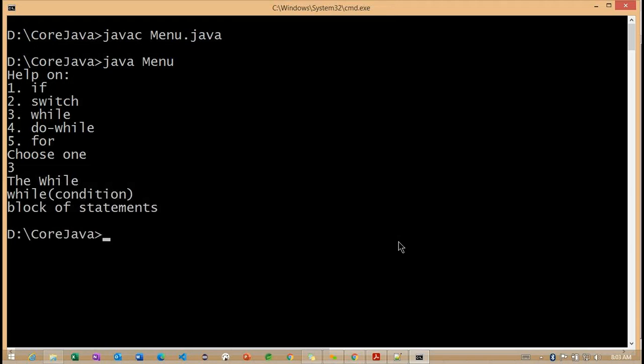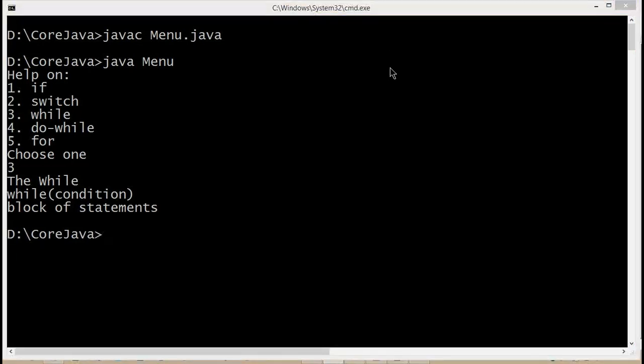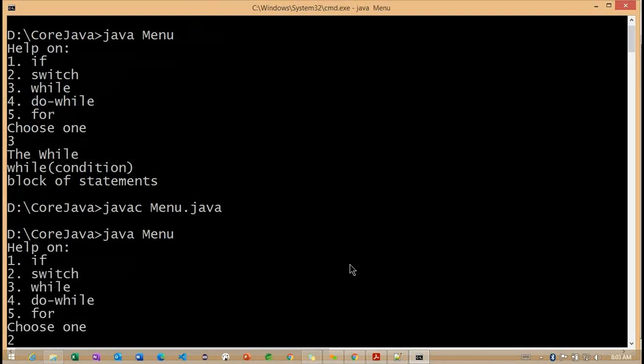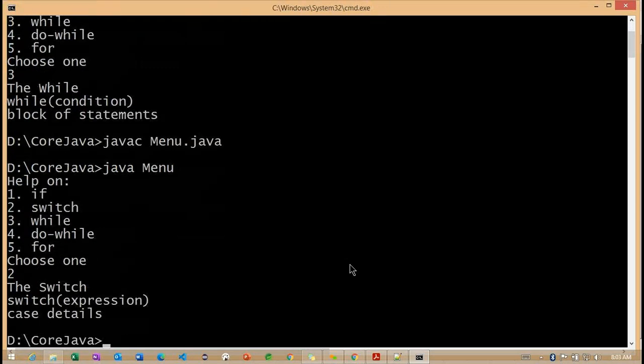Now observe here the while loop, while condition, block of statements. Getting the point? It will provide the information related to this while. Right. Now I want to check one more, so again we need to compile. Java Menu, so the switch case here. This is the way we can give the input from the command prompt and work with our switch case.